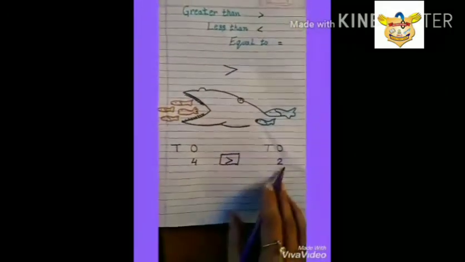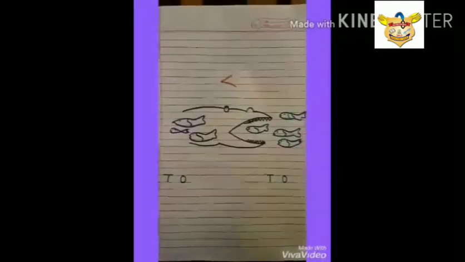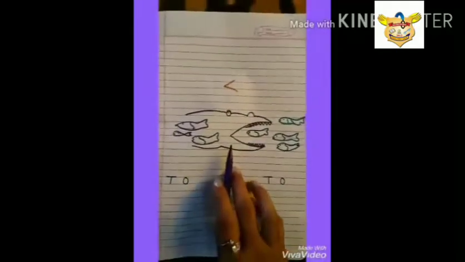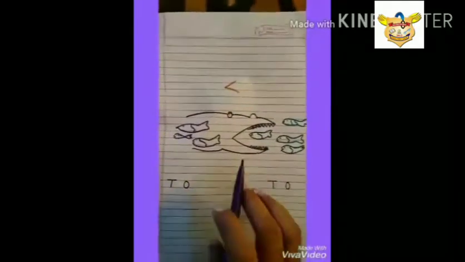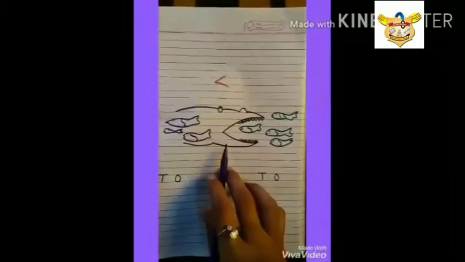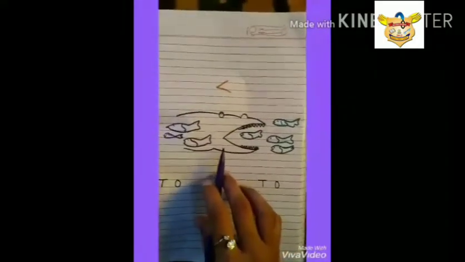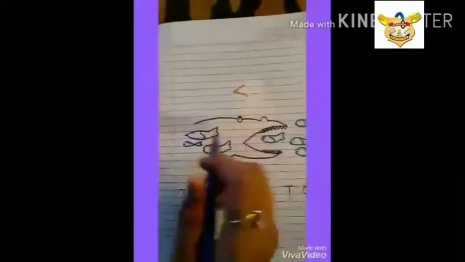4 is bigger than 2. Okay? Now, less than. So in the previous line I said, na, there is a trick that the crocodile will always eat the big number, the greater number. So let's count with me.